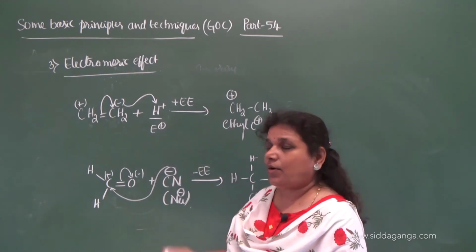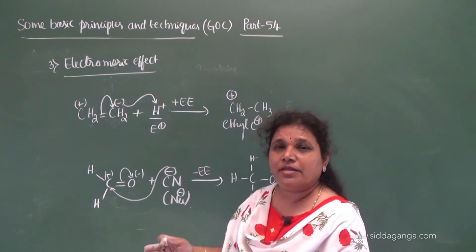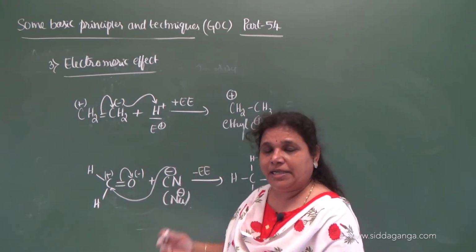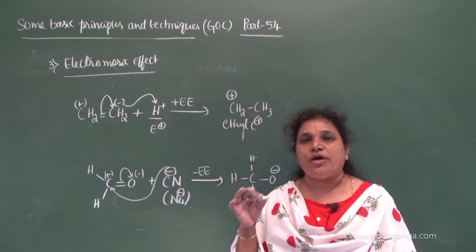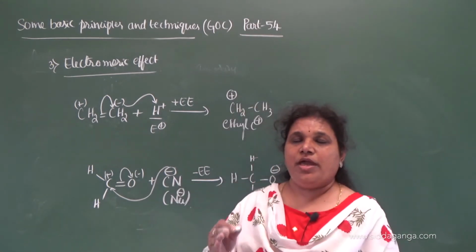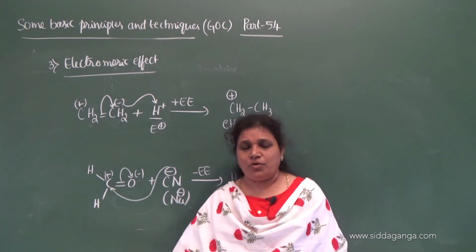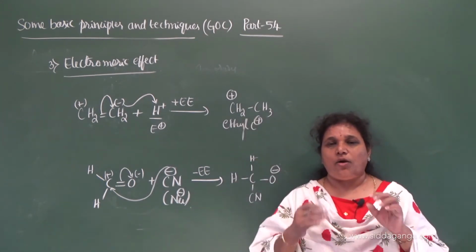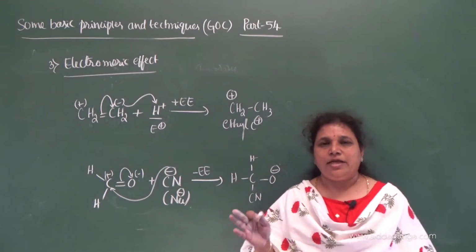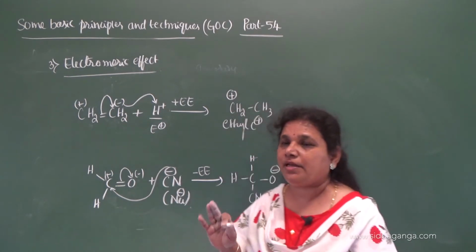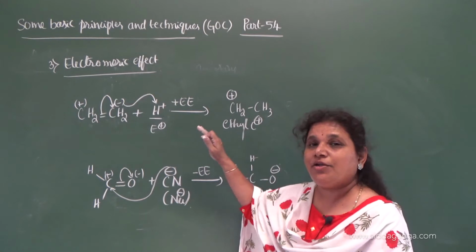So the displaced electrons occupy a new orbital, but in case of inductive effect, they do not leave the original orbital. Whether it is inductive effect or mesomeric effect, the displaced electron always remains in the same atomic orbital. They do not leave the original orbital, but in case of electromeric effect, they occupy a new orbital.